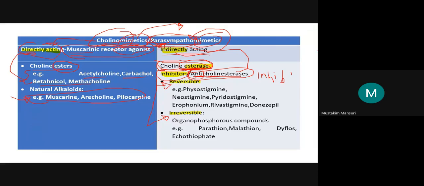When you do the practicals of pharmacology, you will have exposure to physostigmine as well as acetylcholine and other agents. Here we are discussing the theory part. The reversible examples are physostigmine, neostigmine. Just observe in the suffix there is stigmine: physostigmine, neostigmine, pyridostigmine, edrophonium, rivastigmine as well as donepezil. Just write down this classification, which will help you prepare the further classification.